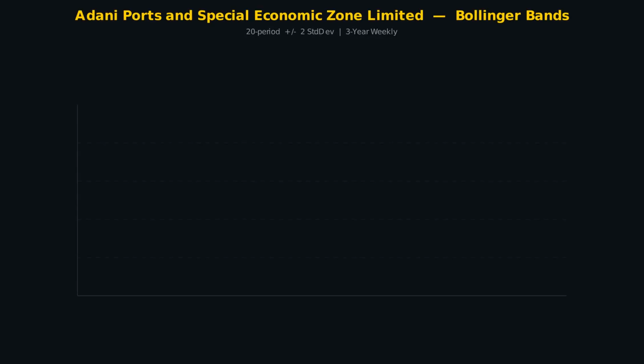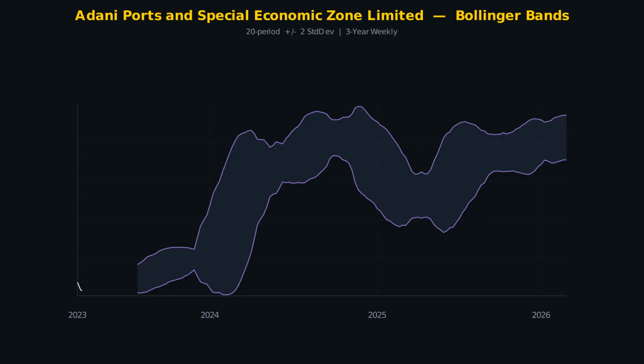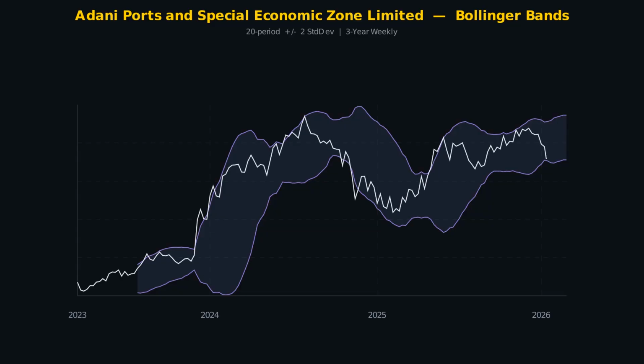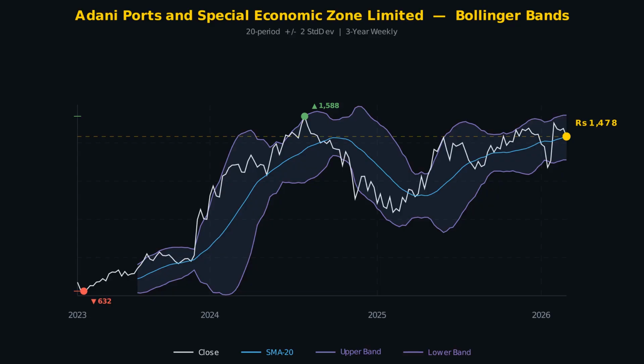Here is the Bollinger Band chart for Adani Ports and Special Economic Zone Limited. The shaded region breathes in and out with volatility. Currently, the bands show wide volatility at 23.5%. The price is inside the bands, consolidating. Notice how the price repeatedly bounces between upper and lower bands over this 3-year period. Each touch of a band is a signal.